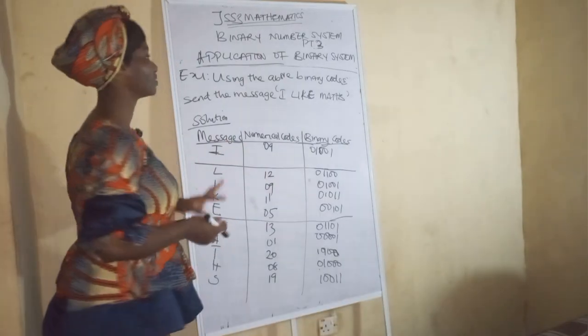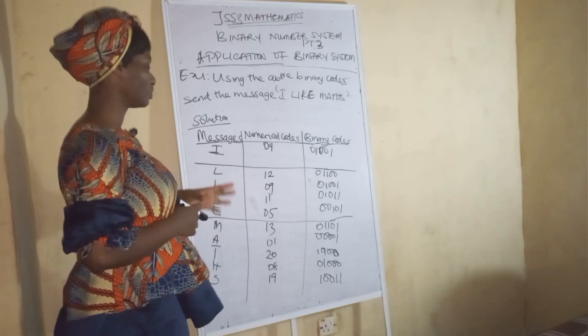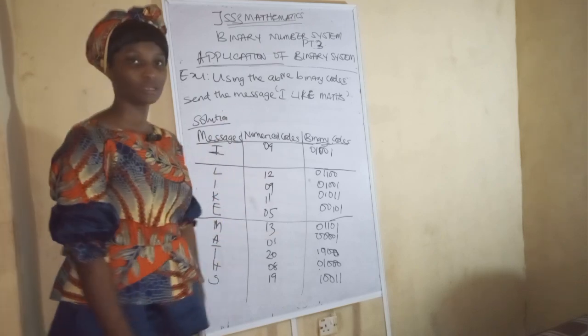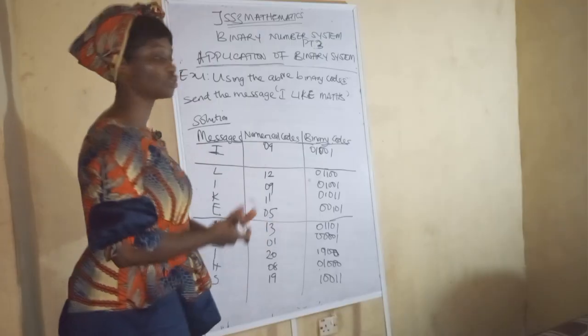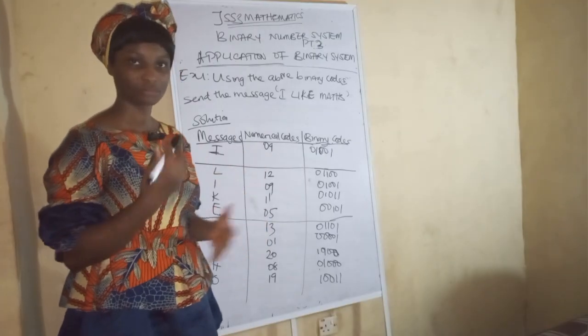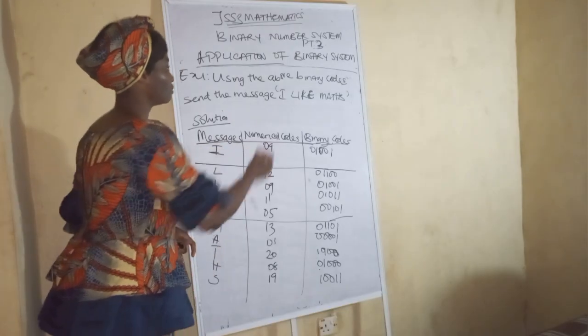Alright, to avoid this video becoming longer than this, I don't want this video to be longer than this. That's the reason I have to quickly write out this thing. If in your exam you want to quickly get this, there's no way you can copy, it's not possible. So what you do is this: 9, don't divide by 2.